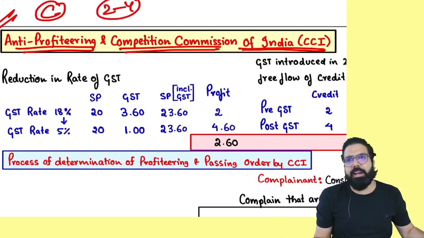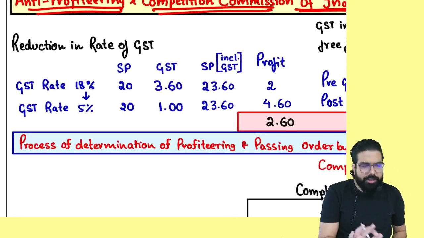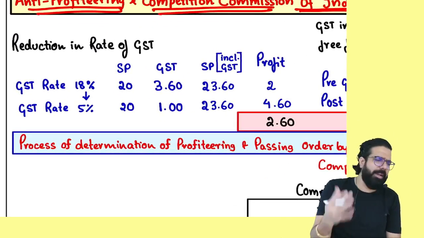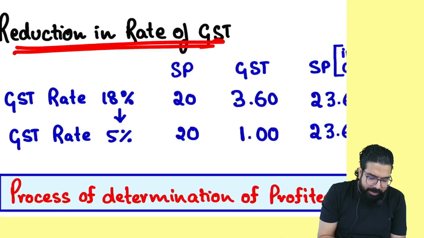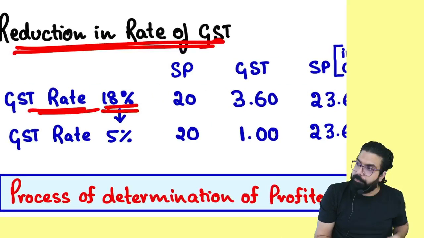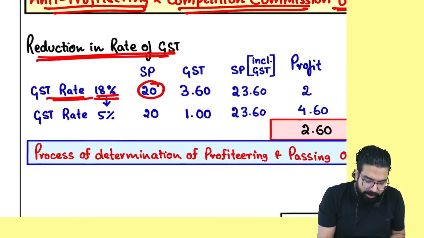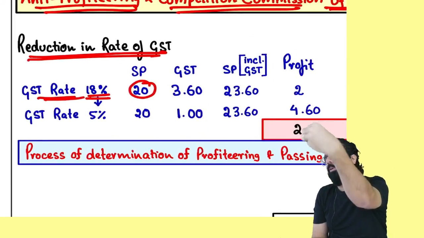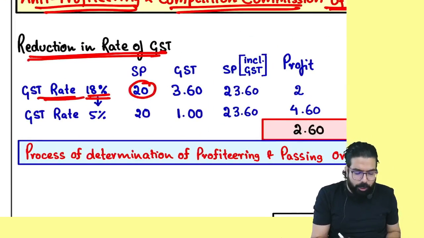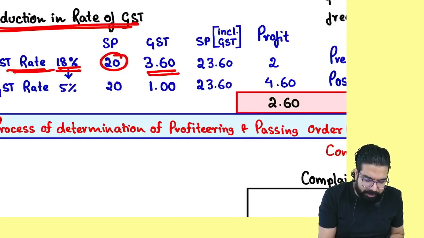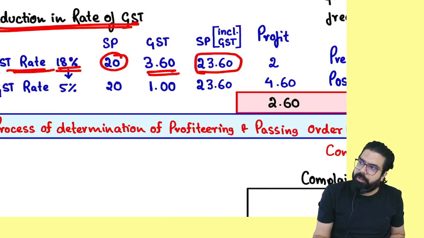Sir, what is profiteering, everyone? See, I will tell you one example. We'll spend 10 minutes and learn it. Supposing the GST rate was 18% earlier. Supposing one shopkeeper was selling you one masala dosa. He was charging 20 rupees. On 20 rupees, how much will be the GST? 3 rupees 60 paisa. So he will sell you at 23 rupees 60 paisa.